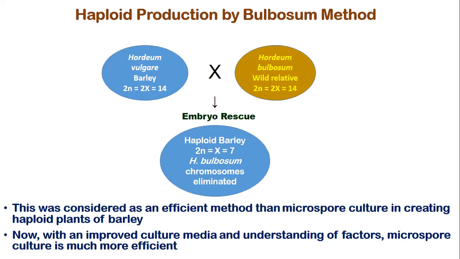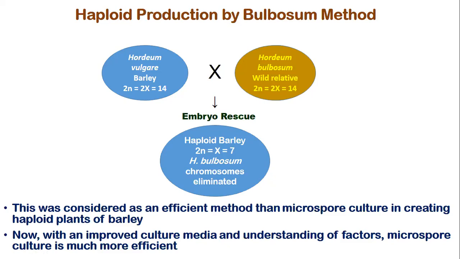So this is what we call the bulbosum technique. In this case, it was attempted for the first time in Hordeum vulgare, which is barley. Hordeum vulgare was crossed with Hordeum bulbosum. These are two species, and both have 14 chromosomes. They are diploid, 2n equals 2x equals 14.